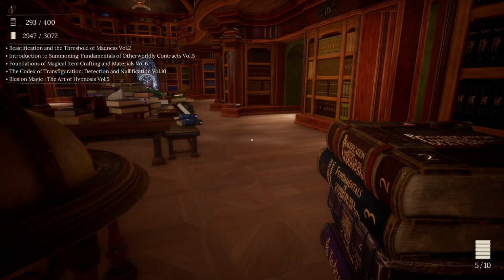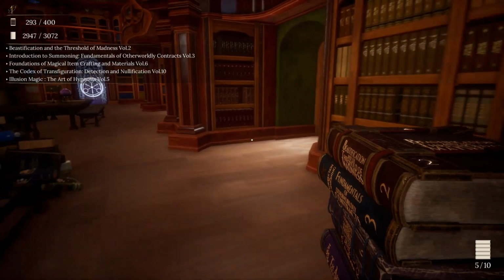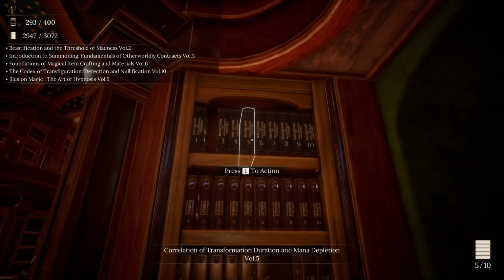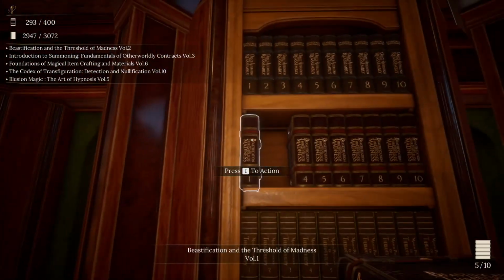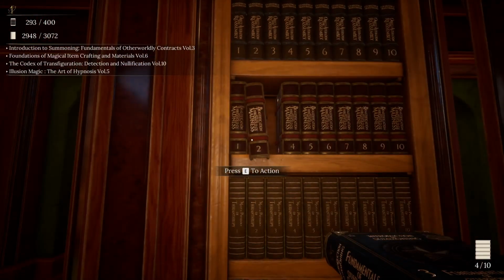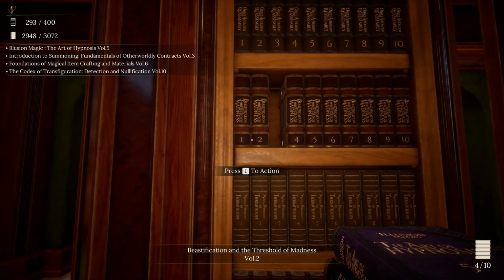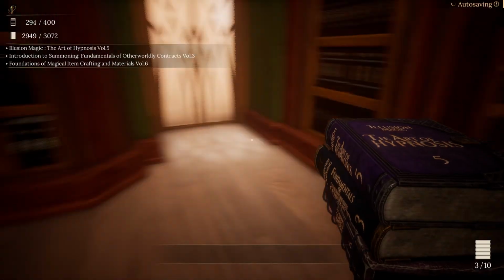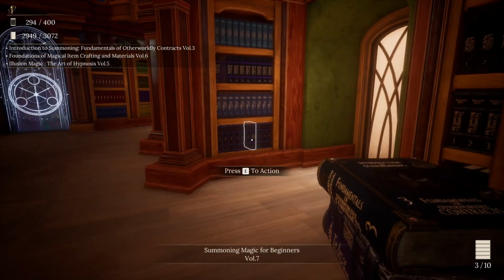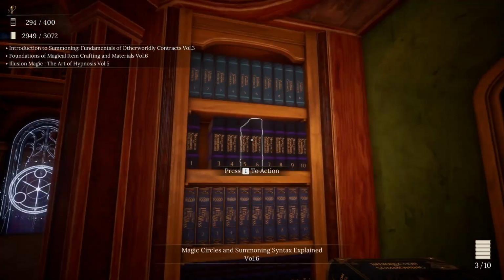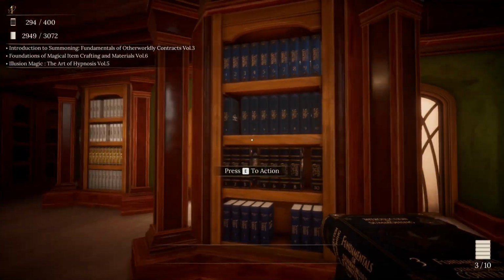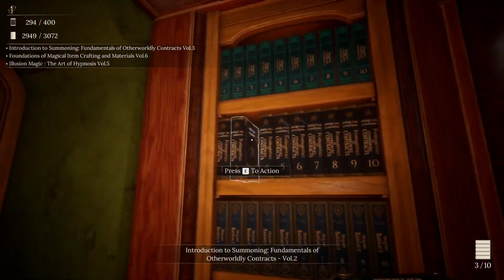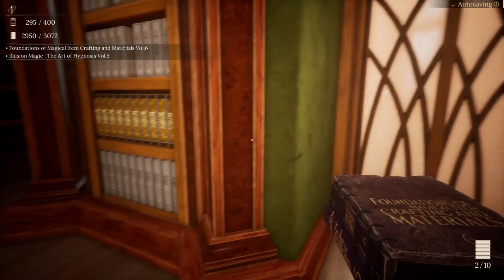Straight, do we go? Beastification, Thresholds of Madness, Volume 2, not that one. Right here. Detection and Nullification, Volume 10. Fundamental Summoning, Otherworld Contracts, Volume 3. Completes that one off.